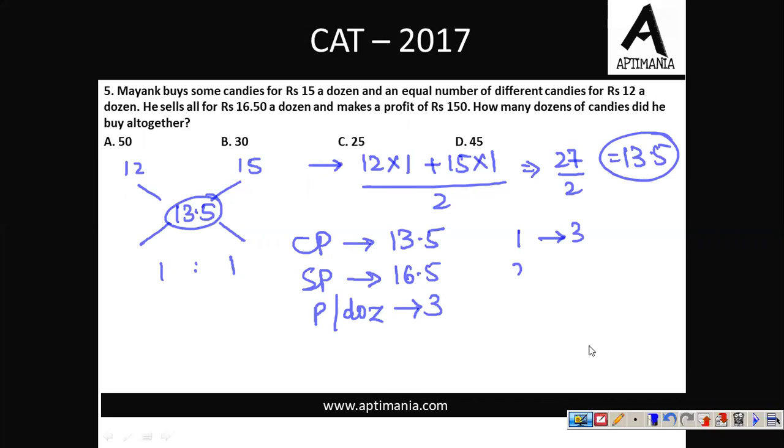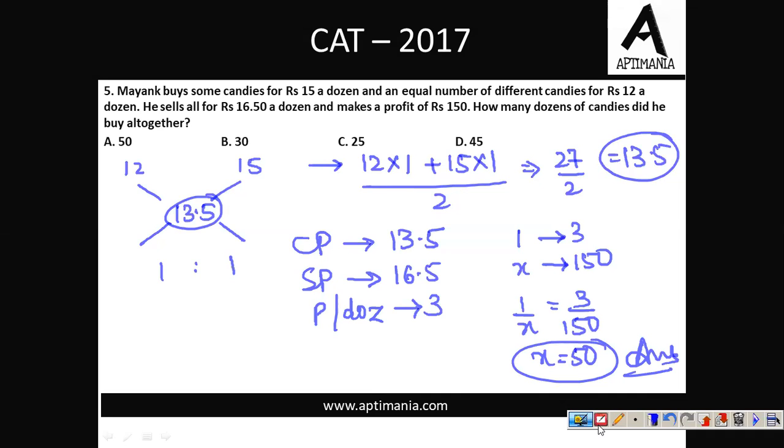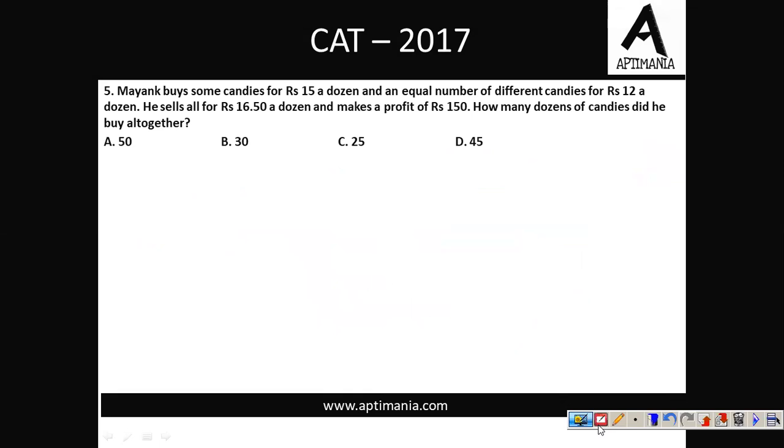So by selling X dozens, he'll be gaining 150. On cross multiplying, we'll have X equals 50. Matlab, he'll be selling a total of 50 dozens to earn a total profit of 150 rupees. So the correct answer for question number 5 is option A. Let's go ahead to the next question.